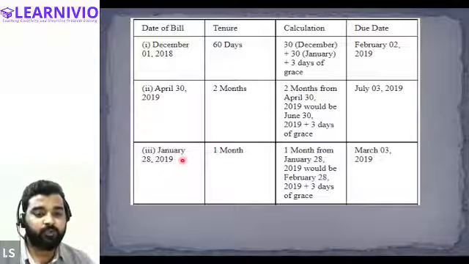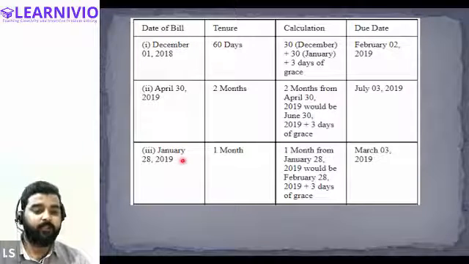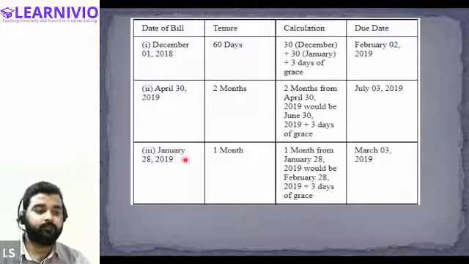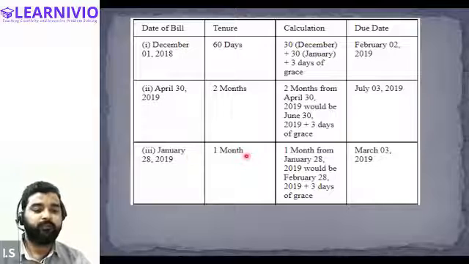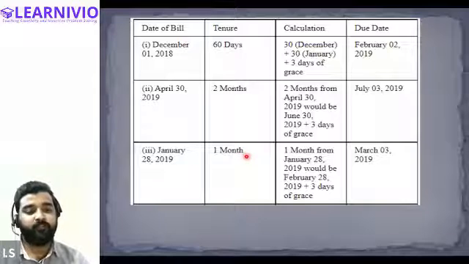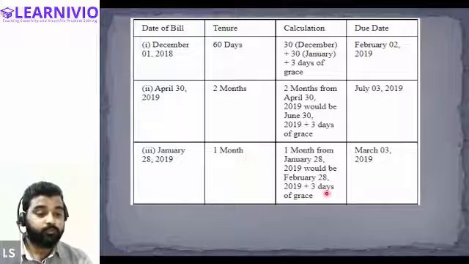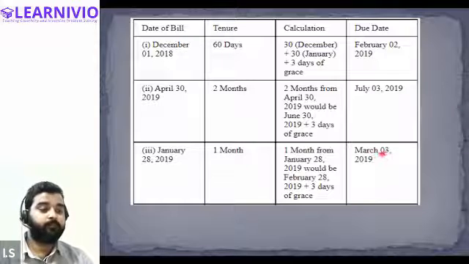Now, the next bill is drawn on the 20th January, and it is drawn only for a period of 1 month. So the 1 month will end on 28th February, correct? One month will complete on 28th February. After 28th February, we will be adding 3 days. So the due date will be March 3rd.